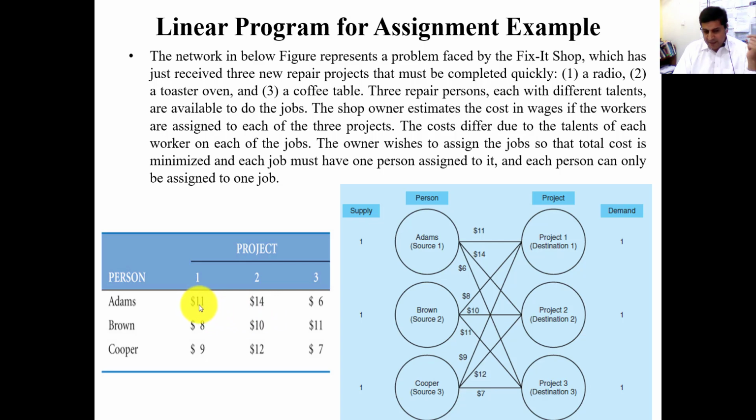So minimum, we will write Z is equal to 11 x1_1, plus 14 x1_2, plus 6 x1_3, plus 8 x2_1 (this is Brown, who is 2), plus 10 x2_2, plus 11 x2_3, plus 9 x3_1 (now this is Cooper, 3), plus 12 x3_2, plus 7 x3_3. In this way we will construct an LP model.